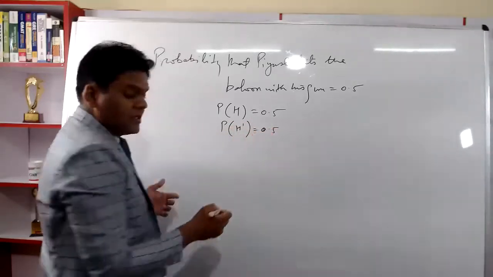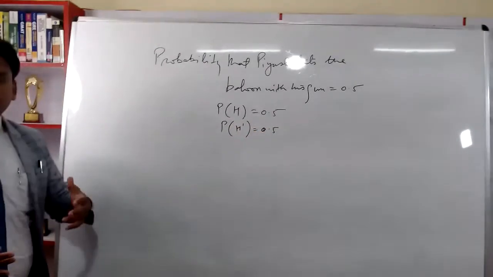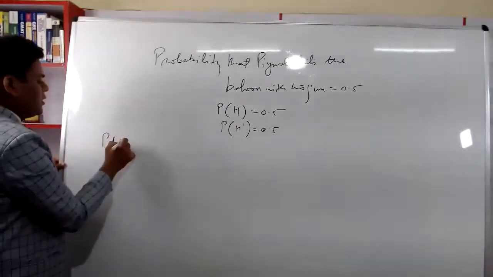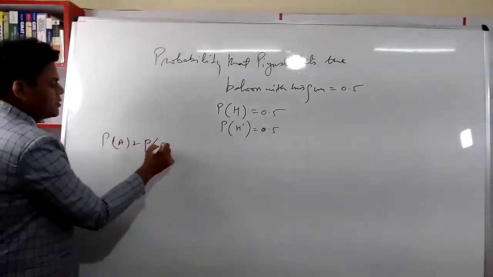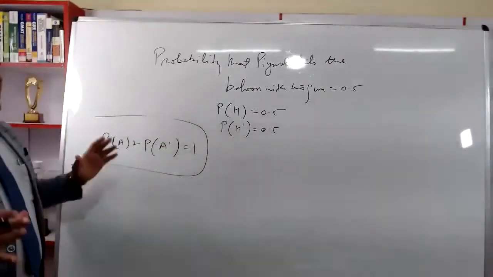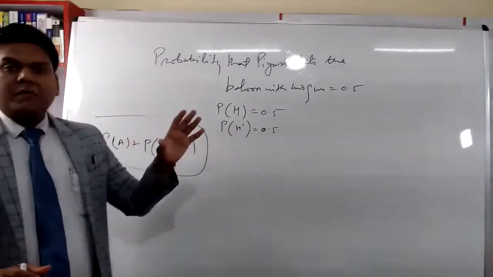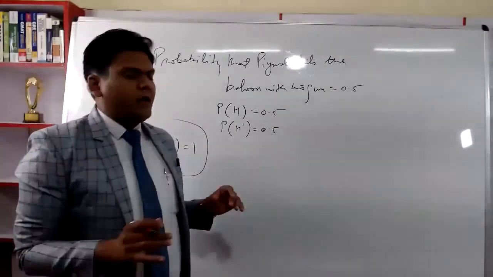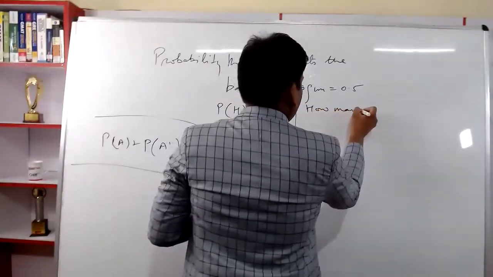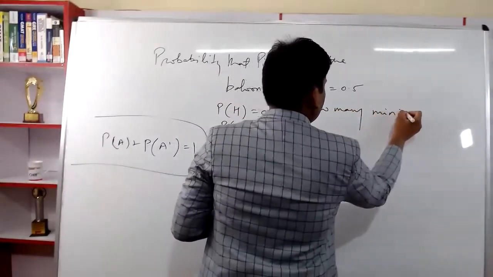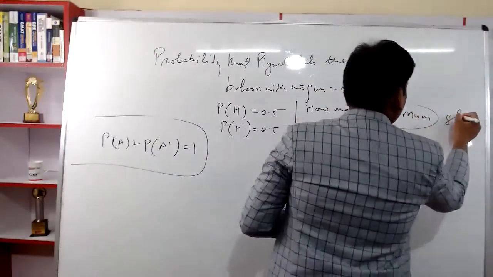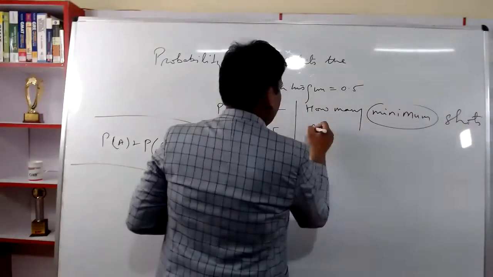We have understood in the last video session that the probability of A plus probability of A complement, that means not doing, is equal to 1. Now the question says, how many minimum shots are required? I'll write it down for your reference. How many minimum? Please pay attention to the word minimum. How many minimum shots are required